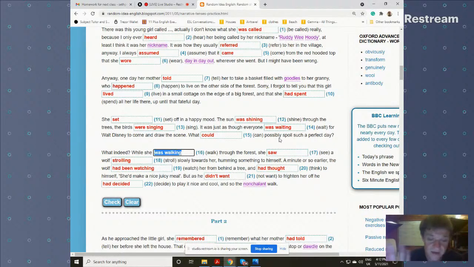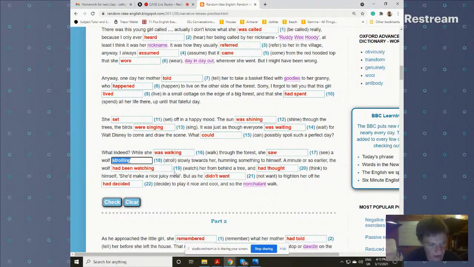Now, strolling isn't a tense. I'm actually quite surprised that the writer on this website has included strolling, because I would call strolling a participle, really. It's not a tense, and so it's not a finite verb form, so it can't be in a tense. So this one's just a participle.